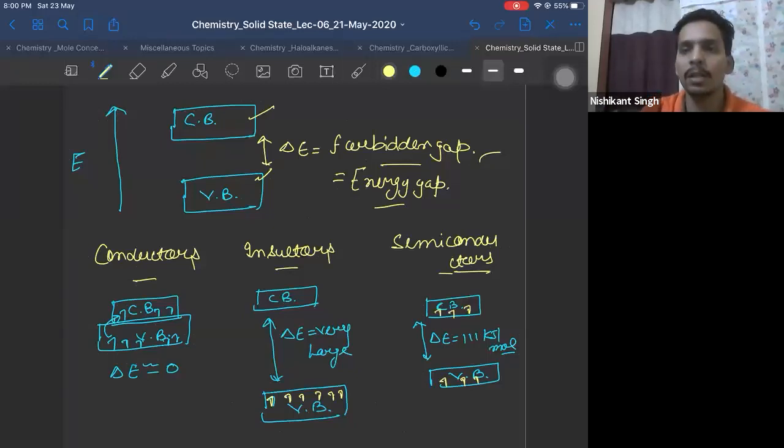Not all, some can jump. Whereas in conductors, all 6 electrons will jump. So the conductor's gap is 0, the insulator's gap is very high, and the semiconductor's gap is intermediate, a slight gap. This is how you define conductors, insulators, and semiconductors.